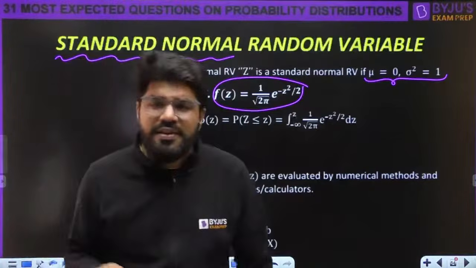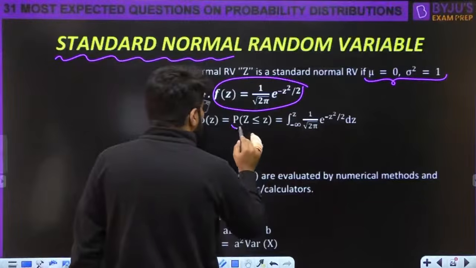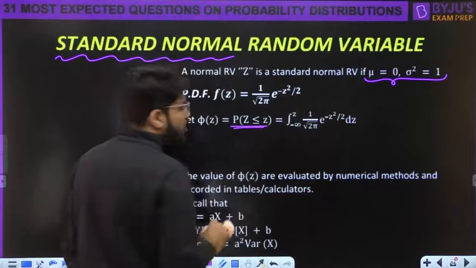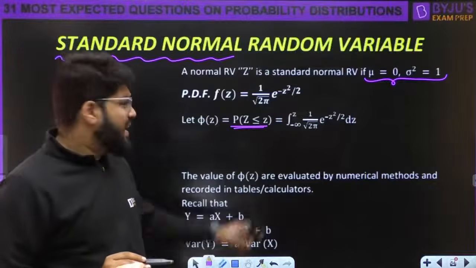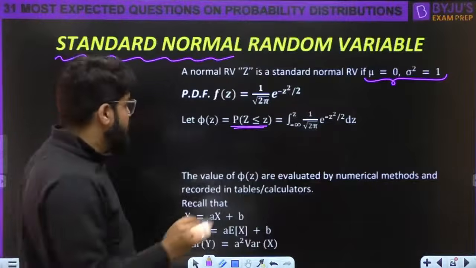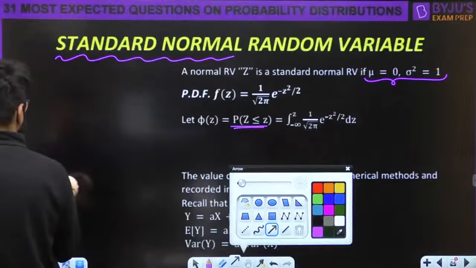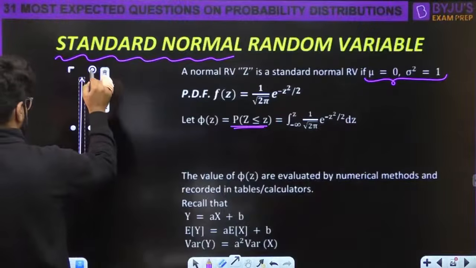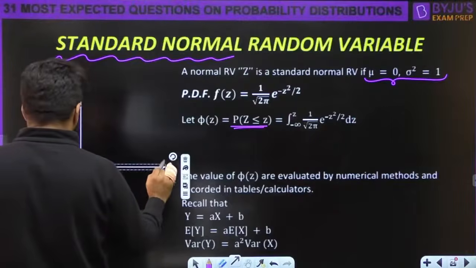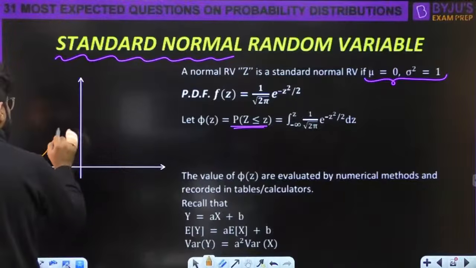Now, why do we define the standard normal random variable? Let's say you are trying to calculate probability Z less than equal to z. Okay, how do you calculate? Z less than equal to z, matlab it can be up to minus infinity, any value up to minus infinity. Here the curve that you will have, yahan pe jo curve hoga, that is going to be symmetric about the origin, because its mean is 0. The normal distribution is always symmetric about the mean, and here the mean part is 0.